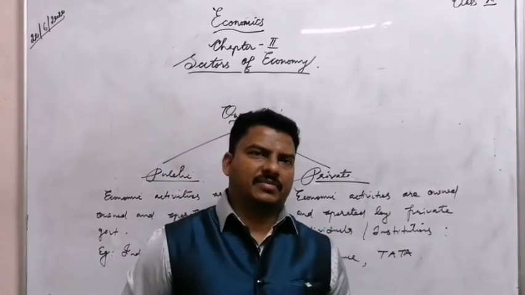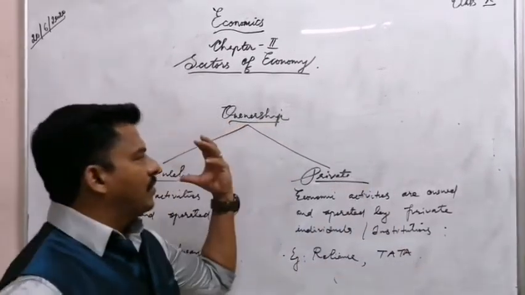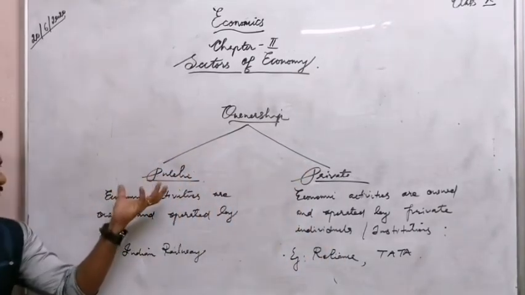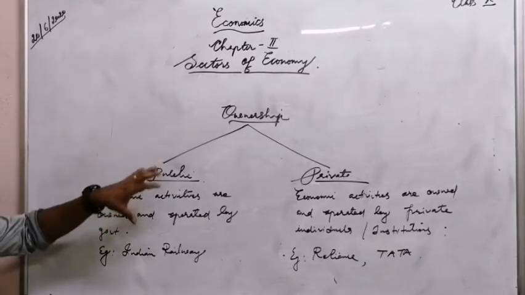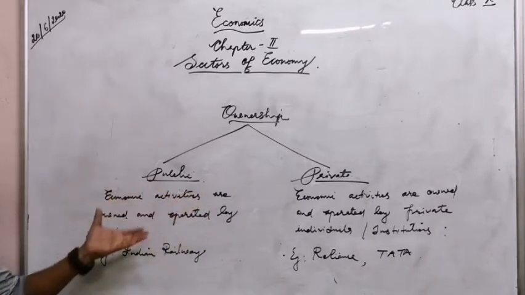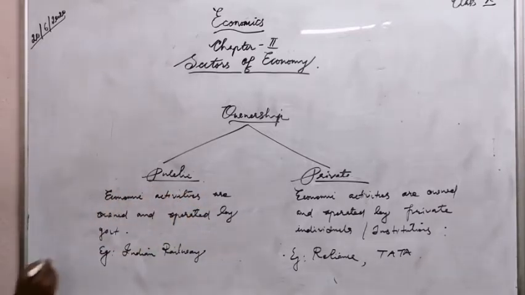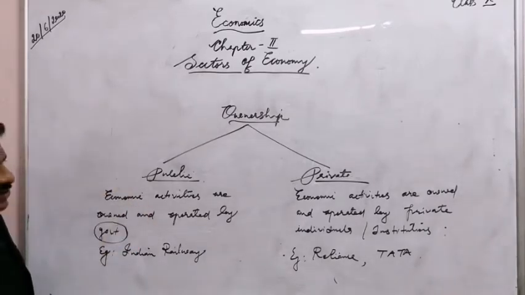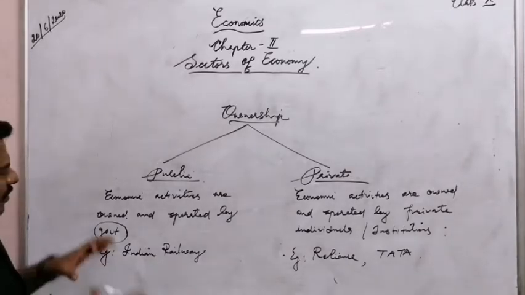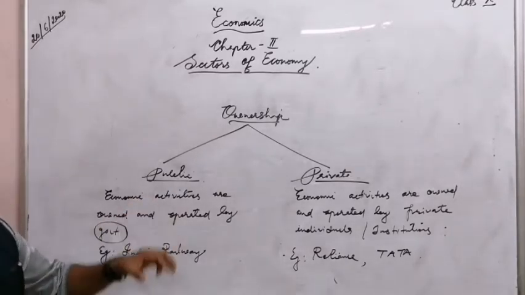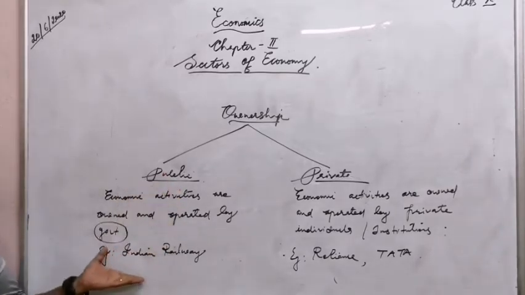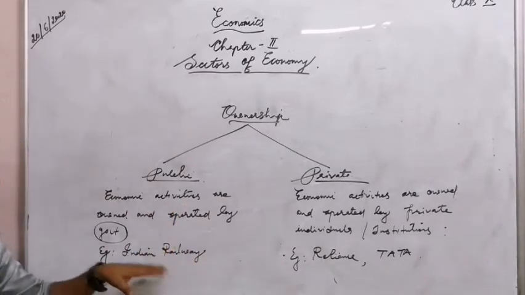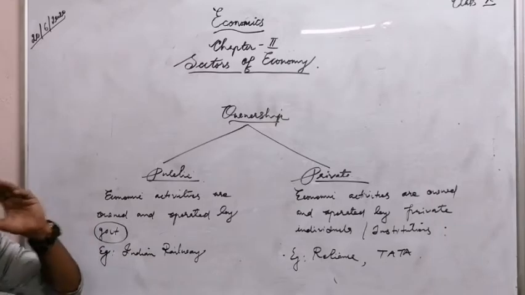Another classification of sectors is the classification of sectors into public and private, and it's based on ownership. See, the public sector means economic activities are owned and operated by government. That means all economic activities will be under the control of government. It may be state government, central government, but all economic activities will be under the control of government. This is known as public sector. For example, Indian Railway is an example of public sector. Here the Indian Railway belongs to government only. There is no private participation.